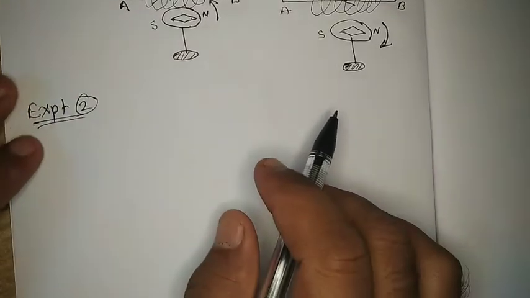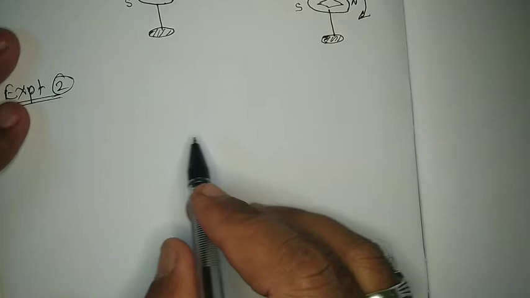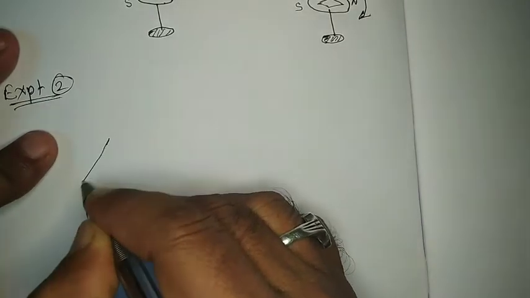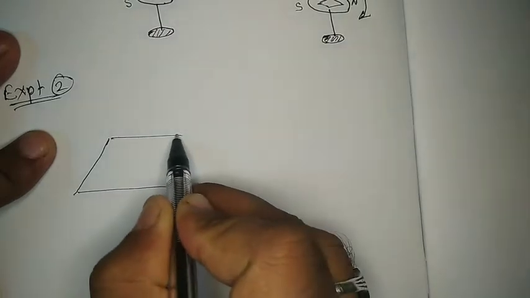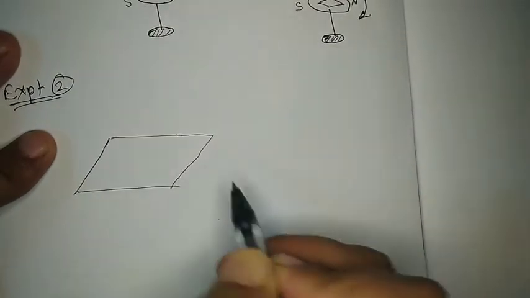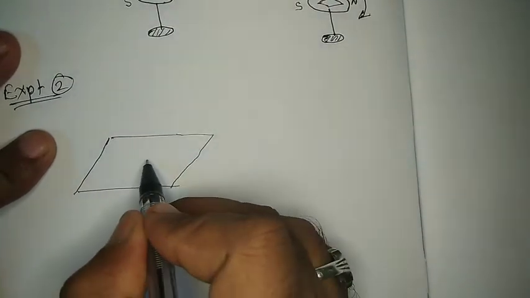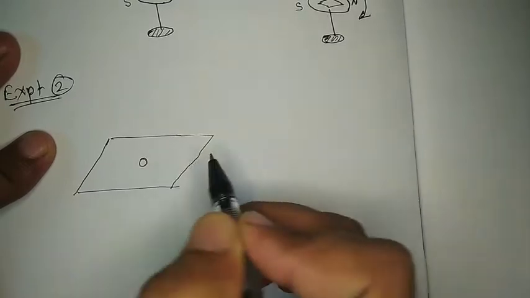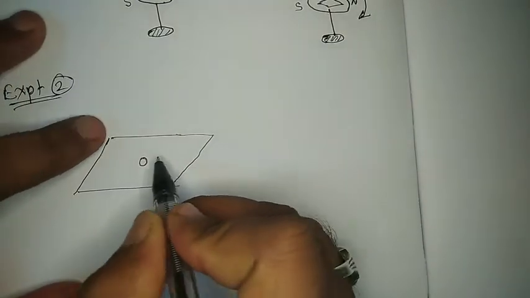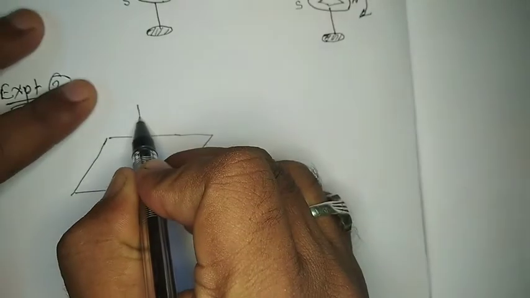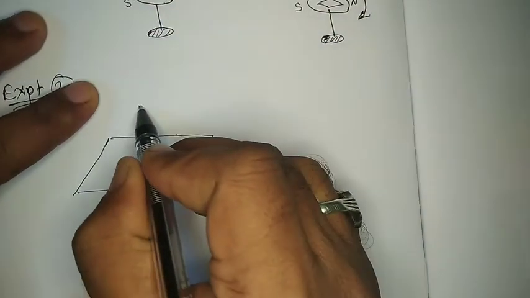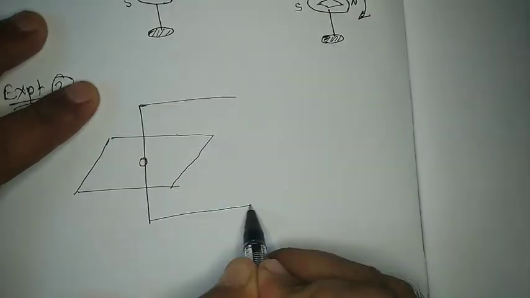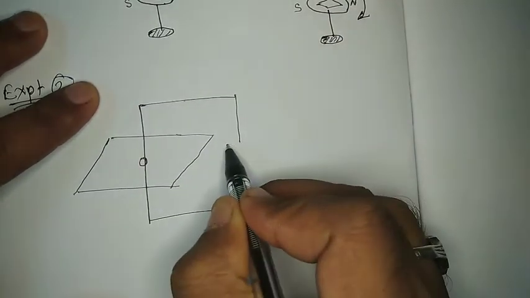In this experiment, Ørsted has taken a plank. This is called a plank or cardboard. In this plank, he has made a small hole at the center, and he has allowed a conducting wire, which is connected to a battery as shown in the figure, to pass through it.